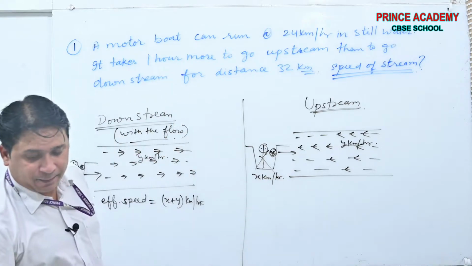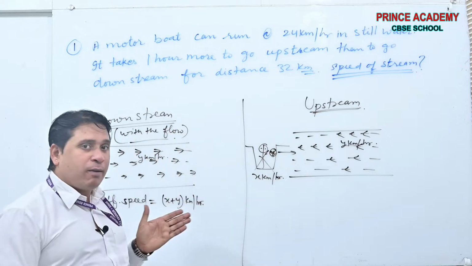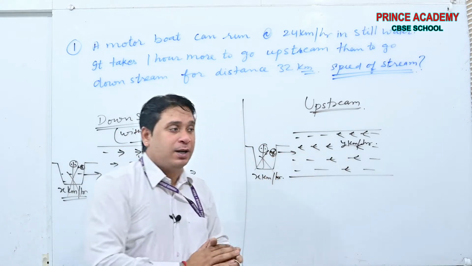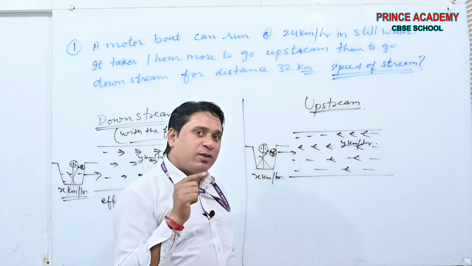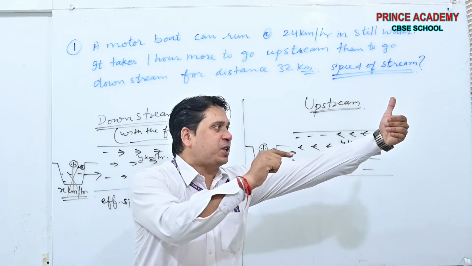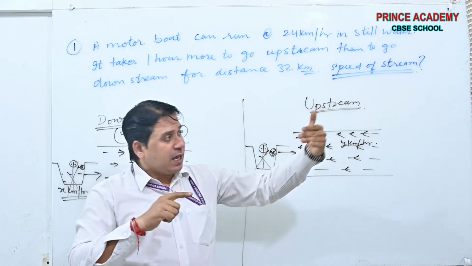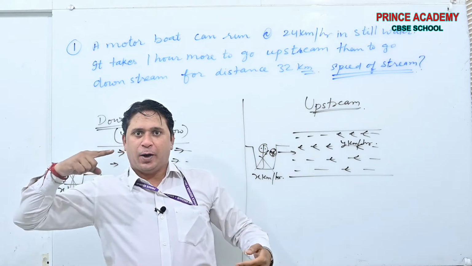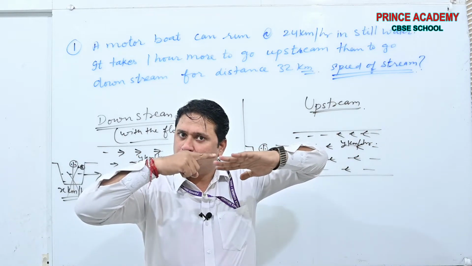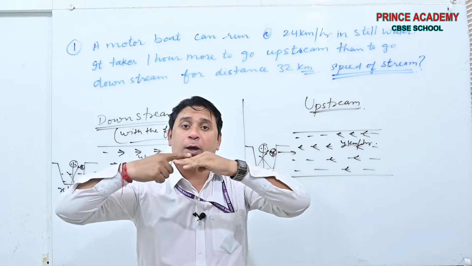See, beta, in the first case you are swimming with the flow, with the stream. In this case you are swimming in this direction and the water is flowing from the opposite direction. The speed of water will oppose your speed, and automatically your speed will be reduced.